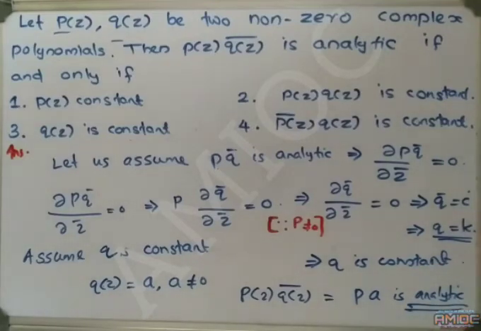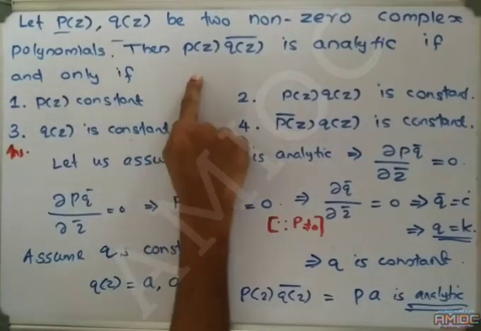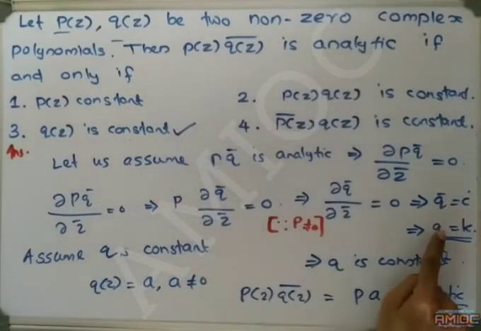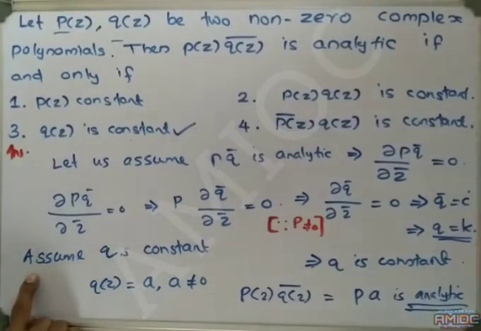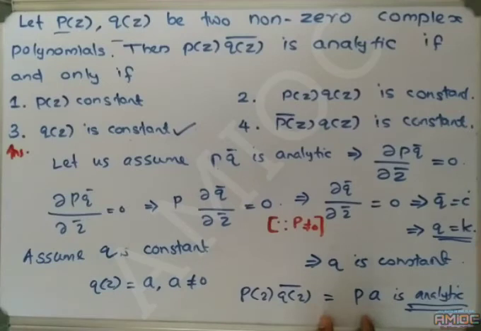The converse is also true for option 3. If P(z)·Q(z̄) is analytic, then Q is a constant. And for the converse implication, we have assumed that Q is constant, then also we get P·A is analytic. Therefore, the third option is true. From the examination point of view, this question is from part B and is a one-choice question, therefore only one answer is true, and there is no need to consider the other options.